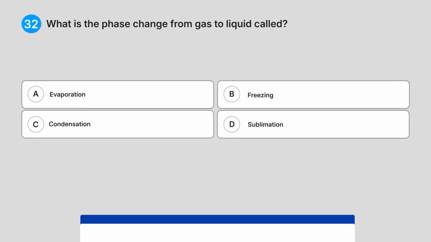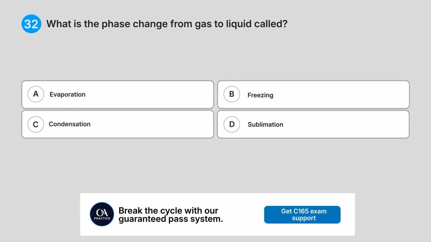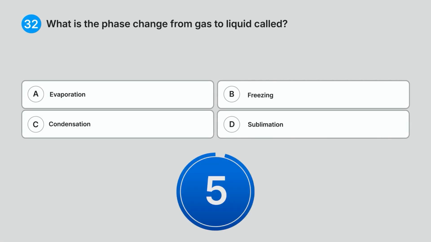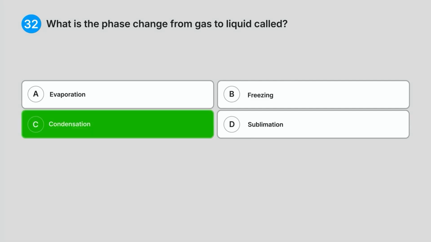32. What is the phase change from gas to liquid called? A. Evaporation. B. Freezing. C. Condensation. D. Sublimation. Do you know the answer? Correct answer: C. Condensation.